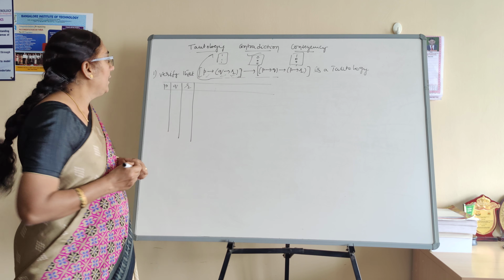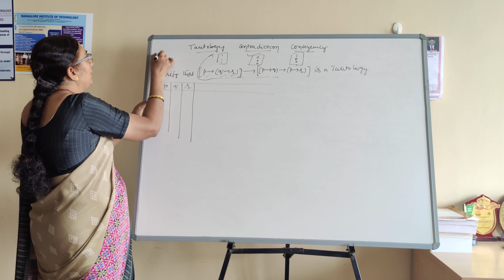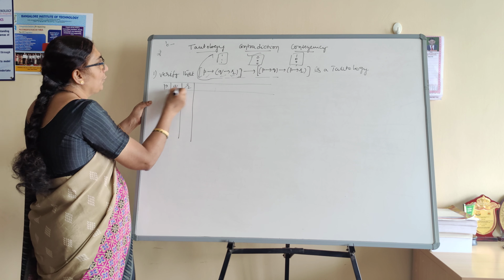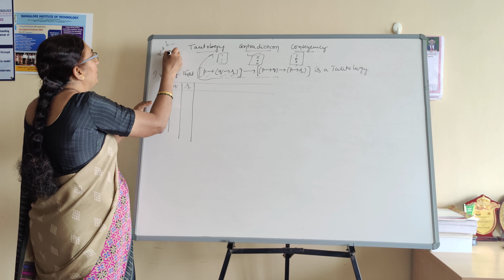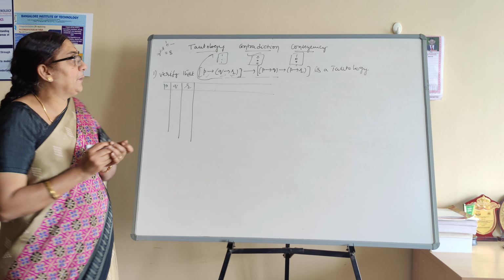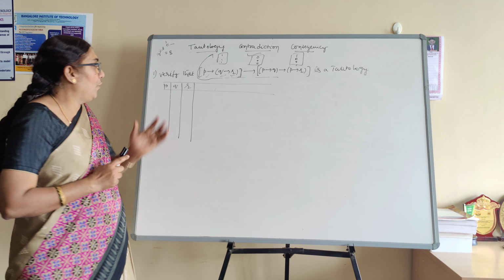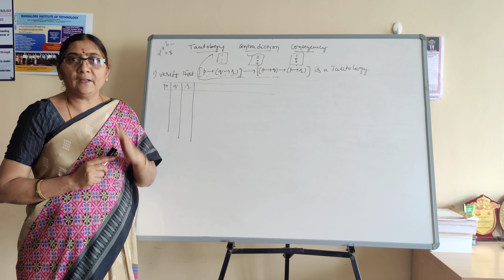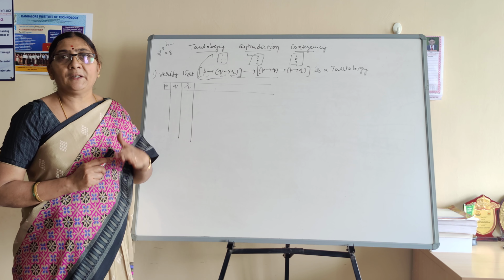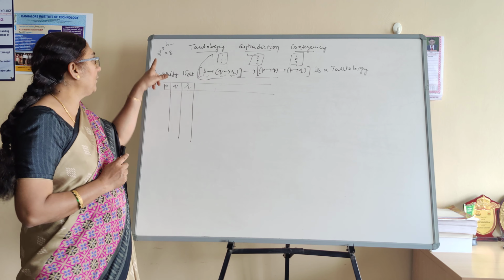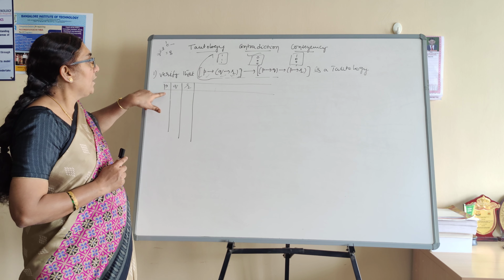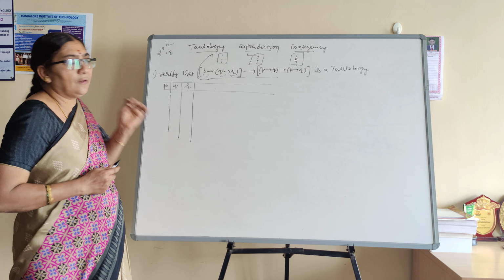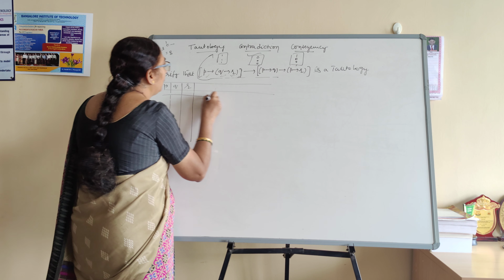Each proposition has how many possibilities? Two possibilities, either true or false. How many components, how many primitives are there? Three. 2 cubed means what? 8. So if you want to construct the truth table for this compound proposition, how many rows are expected? 8 rows. Keep in mind, whenever you construct a truth table, first you have to know how many rows to expect. It depends upon 2 to the power of the number of different components or primitives in the compound proposition. That gives us the number of rows.